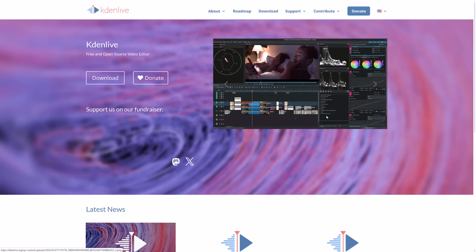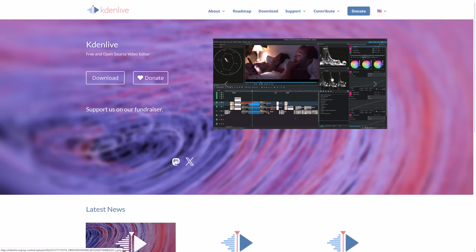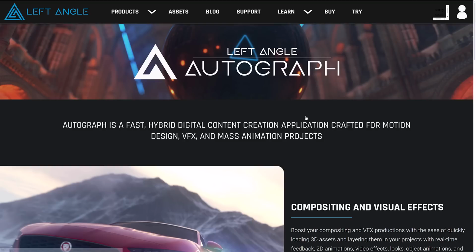In terms of open source options out there, there is Kdenlive. Same kind of concept, again, nonlinear editing, stitch things together, color correction, and so on. This has a much more traditional Premiere kind of workflow to it than what you would find with DaVinci Resolve. So if you're kind of bouncing off DaVinci Resolve, maybe check out Kdenlive. This is available on most major platforms, which is definitely a nice side to it, obviously free and open source. Now this one has been proposed to me as an After Effects alternative. I haven't checked it out.